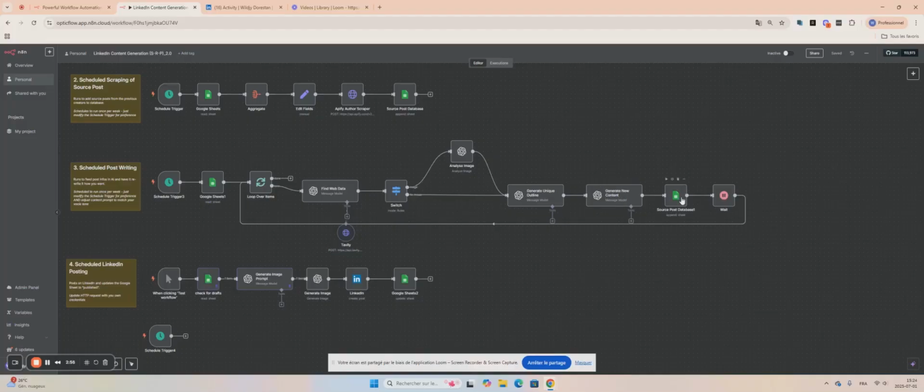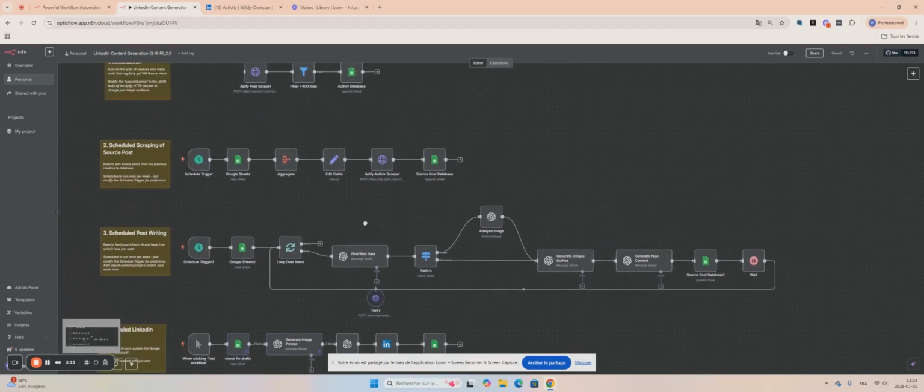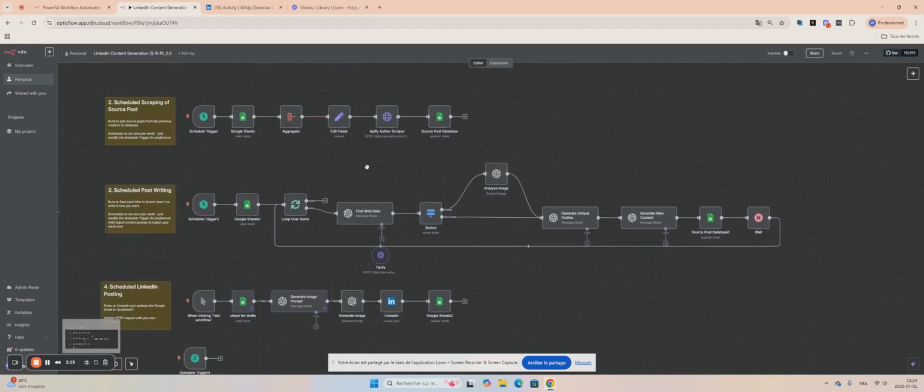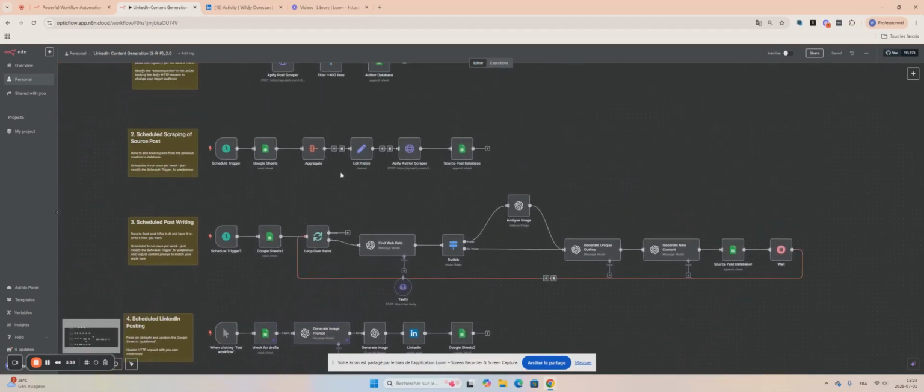And then it will store it back into a Google Sheet. And the process will go on and on until we scrape through all of the posts that we found. I usually go with posts that were made within the last week so we can have something that's fresh and that still got a lot of likes to show that it's high quality.